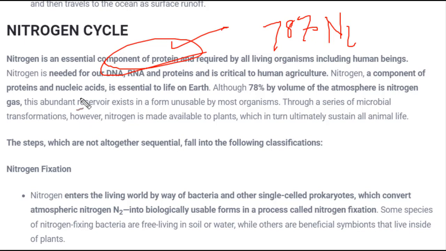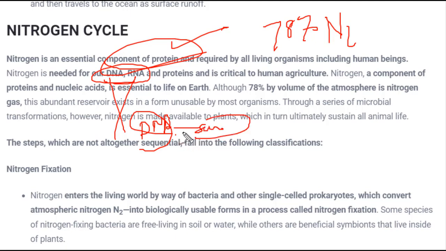And again, nitrogen is needed for DNA and RNA. So we know deoxyribonucleic acid and ribonucleic acid. These are very important components in the body, the basic, smallest components of our body. So what do DNA and RNA do? These are scientific terms, and we're not going to discuss them in detail over here. We'll discuss them during the study of science and technology. But proteins are part of DNA and RNA, which are very crucial for